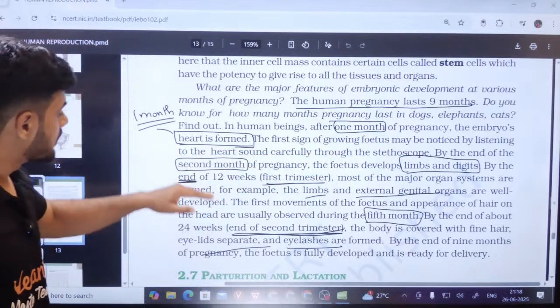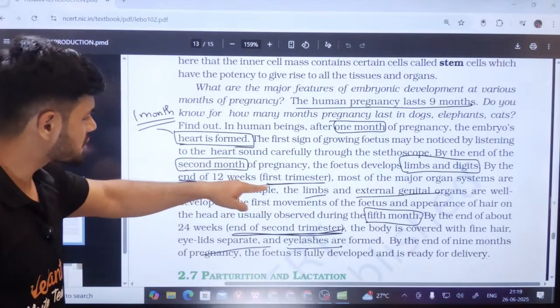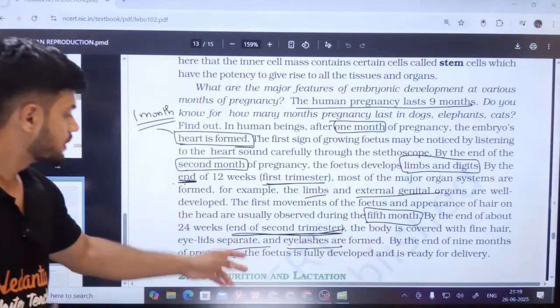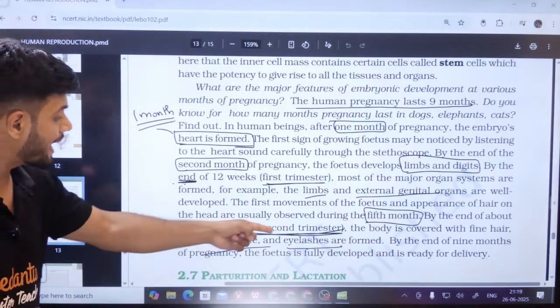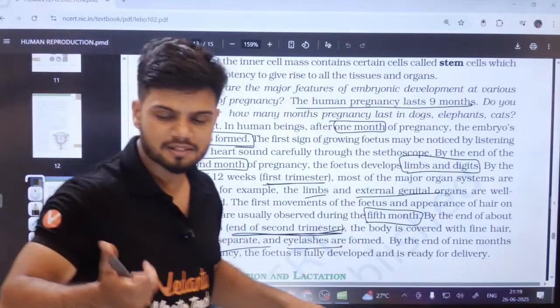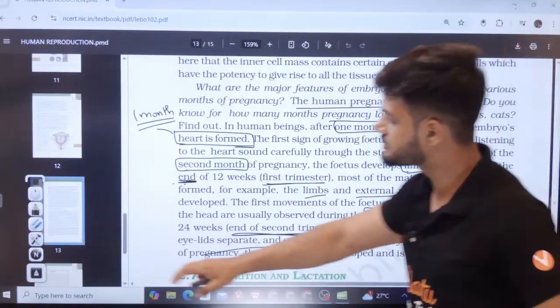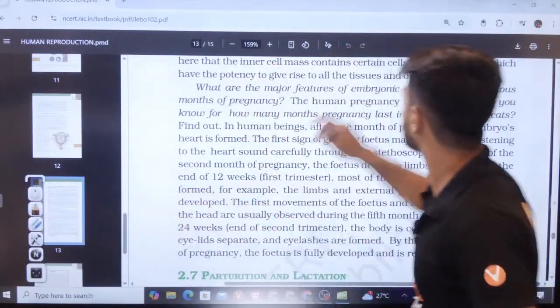Limbs and digits, and at the end of your first trimester, external genitalia. In the 5th month, it is kicking already. At the end of the second trimester, eyelid separation. And by the 9th month, the baby is ready to come out.